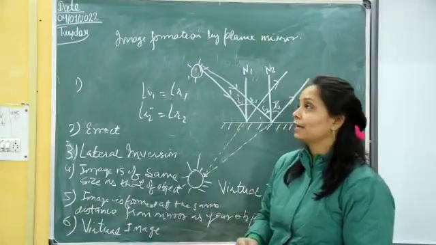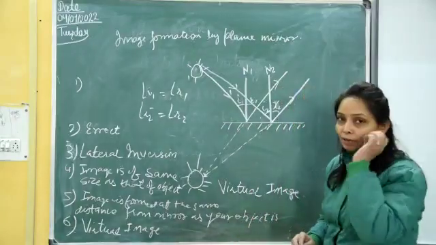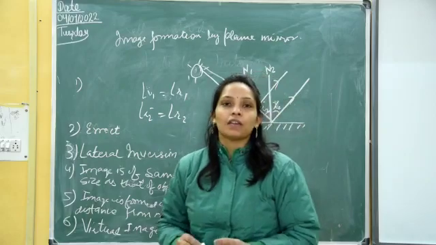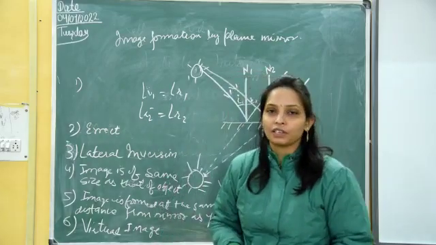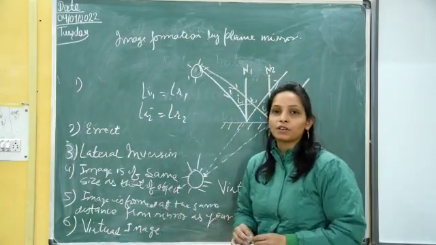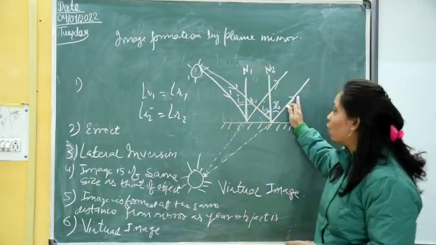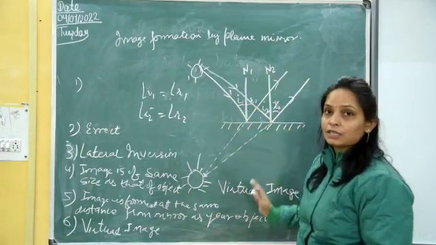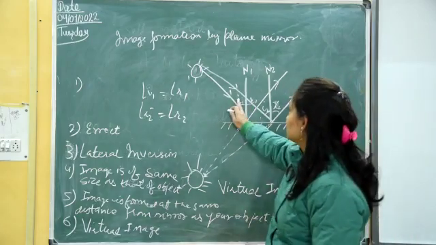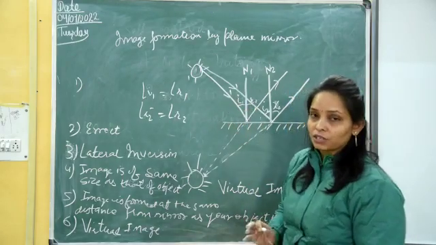Good morning dear students. Let us understand the image formation by a plane mirror. As in our previous class, we have already studied various laws of reflection. The first law of reflection was that your normal ray, incident ray and reflected ray all lie in the same plane. The second law: the angle of incidence is equal to the angle of reflection.